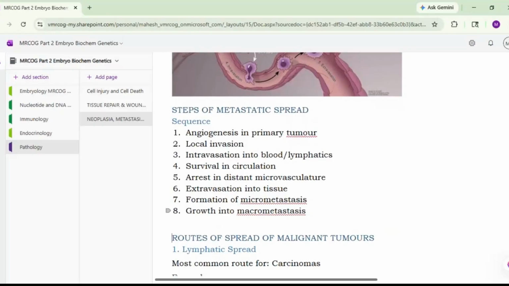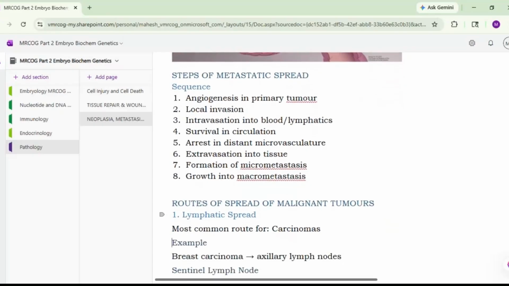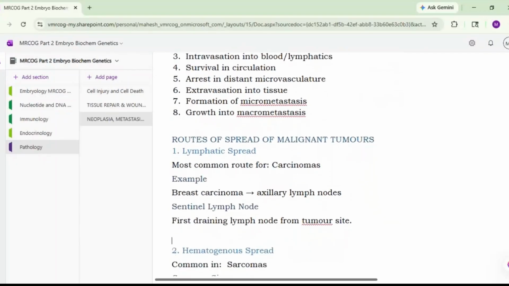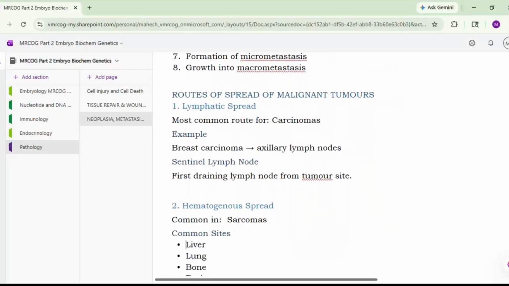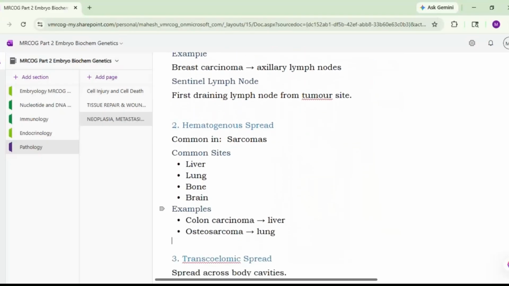Okay, so routes of spread for the malignant tumors: lymphatic spread we have seen most commonly for the carcinoma. Breast carcinoma will go to the axillary group of lymph nodes. Then what is sentinel lymph node? It is the first draining lymph node from the tumor site. Hematogenous spread is seen with the sarcomas. Common sites are the liver, lung, bone, brain, etc. Colon carcinoma will metastasize to the liver, while osteosarcoma will metastasize to the lung.